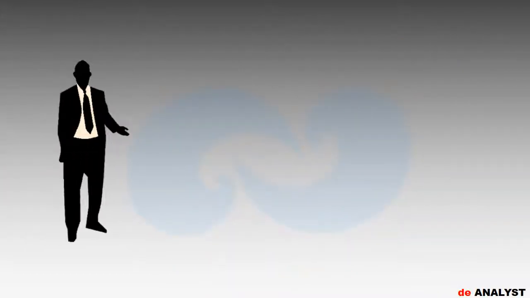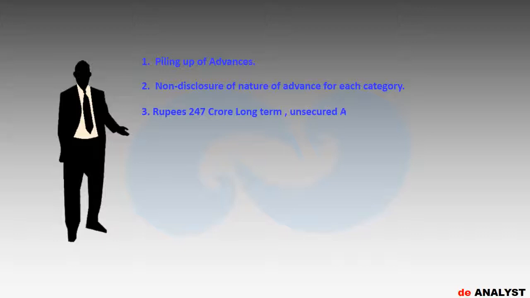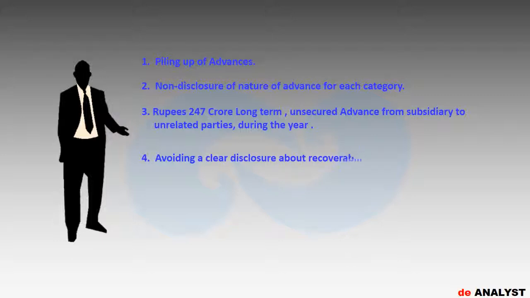So friends, if we combine all four, that is 1. Piling up of advances, 2. Non-disclosure of nature of advance for each category, 3. Rupees 247 crore long-term unsecured advance from subsidiary to unrelated parties during the year, and 4. Avoiding a clear disclosure about recoverability of advances, DA is observing that there may be serious issues regarding purpose and recoverability of loans and advances appearing in the balance sheet of Core Education, both standalone and consolidated.